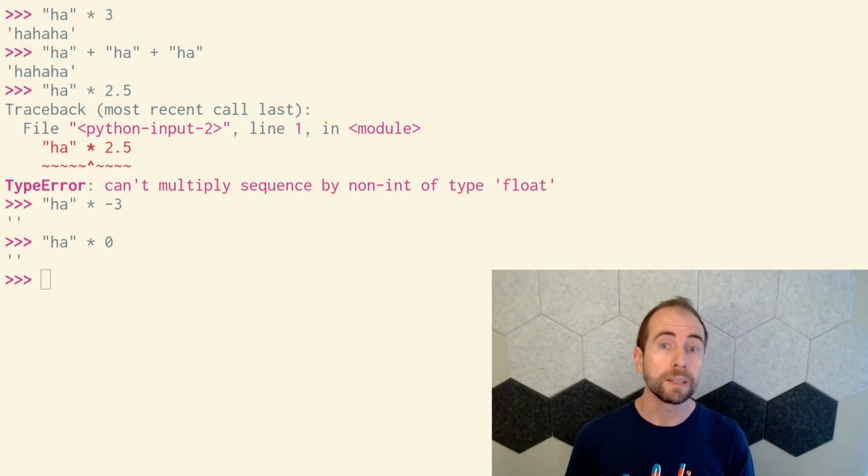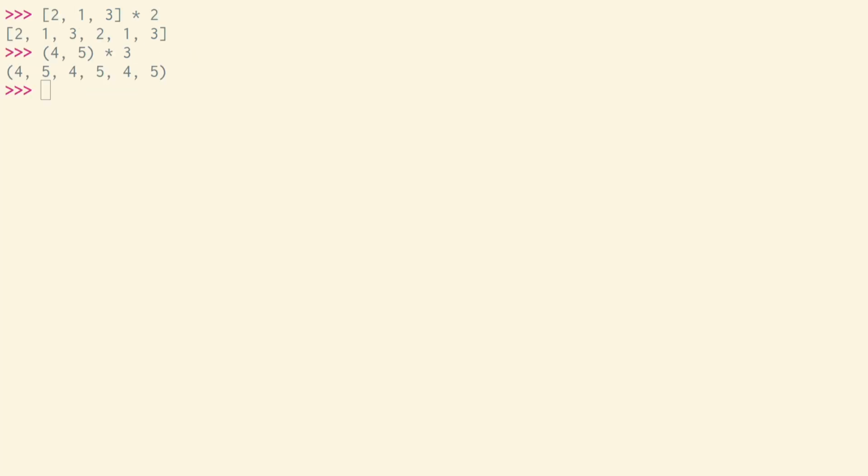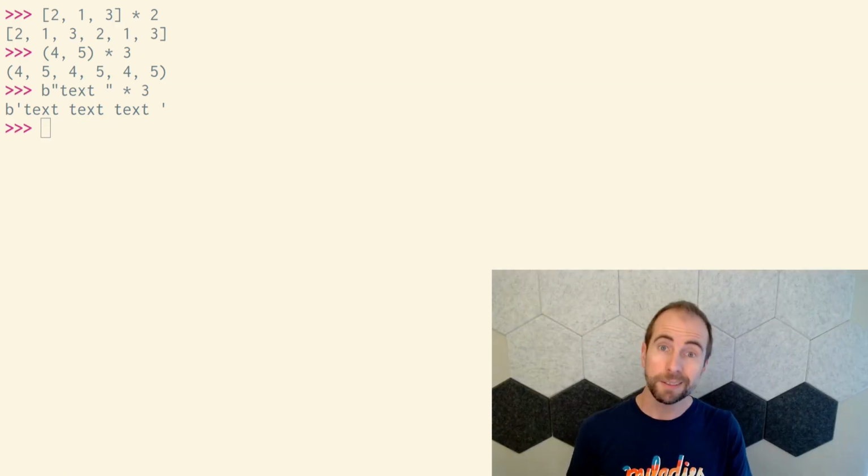Any object that supports concatenation probably also supports self-concatenation. So other sequences, like lists, tuples, and byte strings, can also be self-concatenated. This is kind of an interesting feature, but why does it exist? Does it actually have a use?